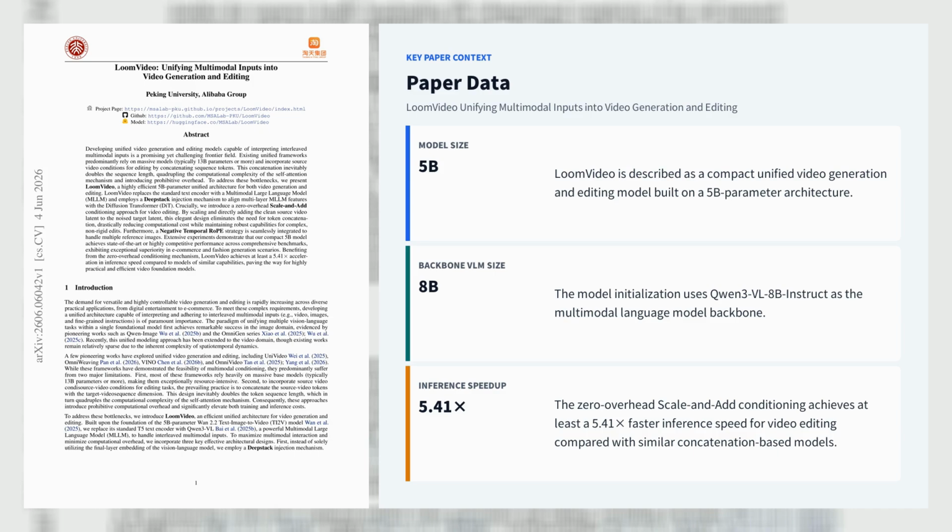Trained in 3 stages on roughly 10 million image text pairs, 10 million video text pairs, 10 million image edit samples, 3 million video edit samples, plus reference-guided and multi-reference data, and further improved with diffusion NFT reinforcement learning using PixScore, LoomVideo achieves state-of-the-art or highly competitive results on VBench, OpenVBench, RefVIBench, and Intelligent VBench, with especially strong gains in e-commerce and fashion scenarios on the new Fashion Video Bench.